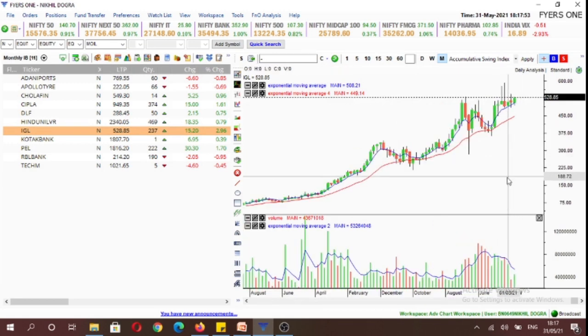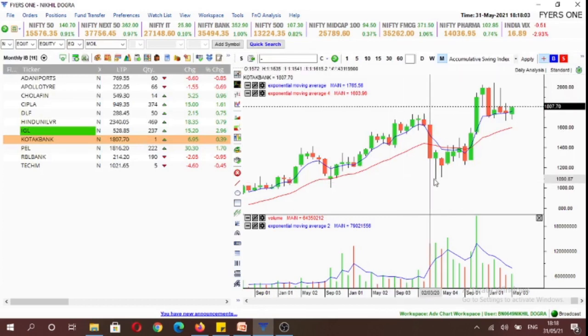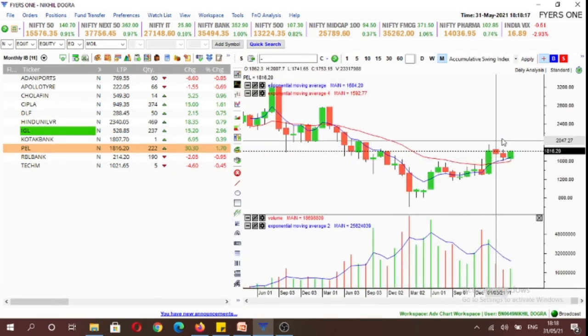It's again in a bull market on the monthly time frame and we'll look to establish a long position above 534.1 in IGL. Next stock is Kotak Bank. It's again in a bull market and we'll look to establish a position if we trade above 1813.35 levels.